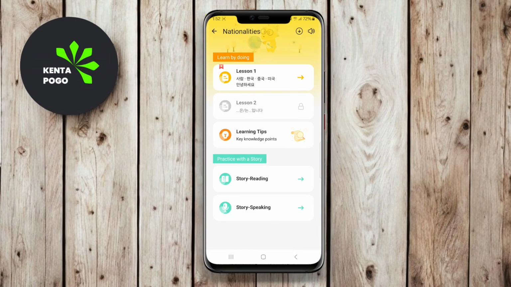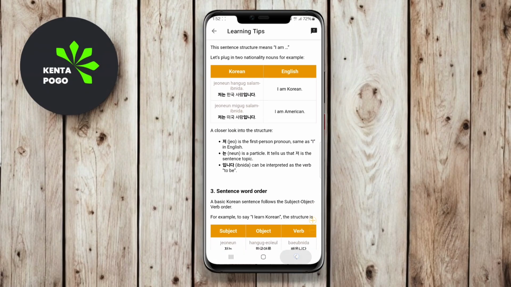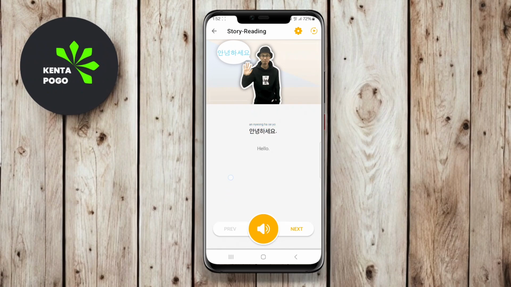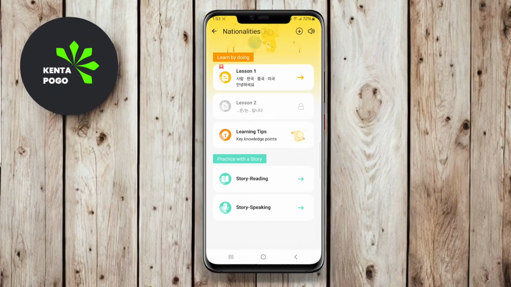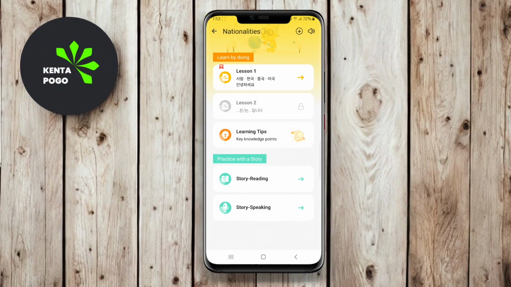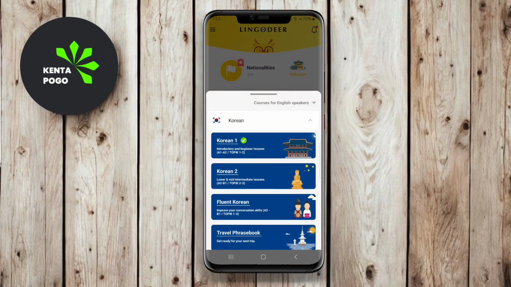The best LingoDeer app typically features a user-friendly interface with interactive exercises, including reading, writing, listening, and speaking activities. This multifaceted approach ensures that users can develop a well-rounded understanding of the language they are learning. The app often includes gamified elements, helping to motivate users through rewards and progress tracking.